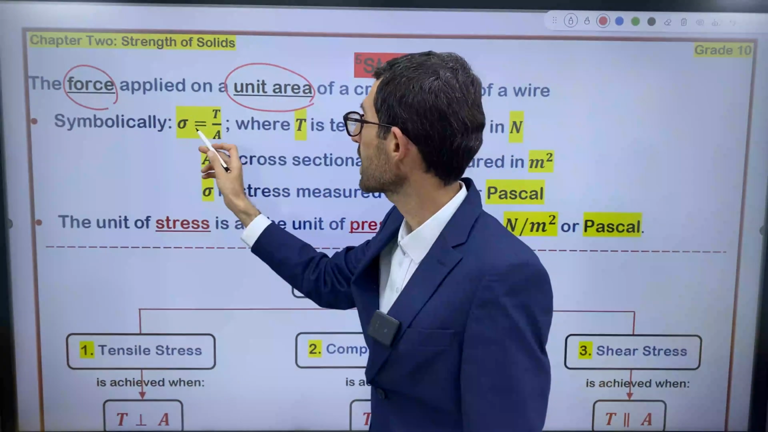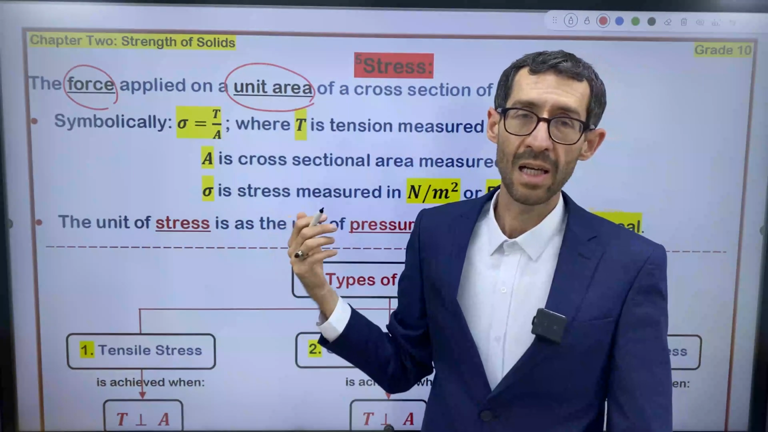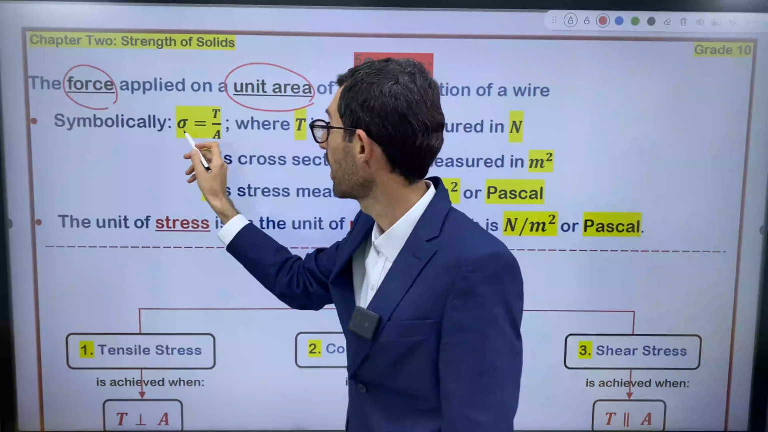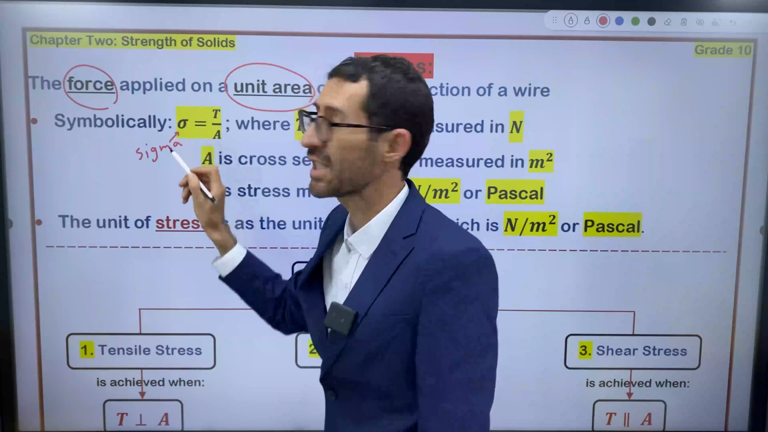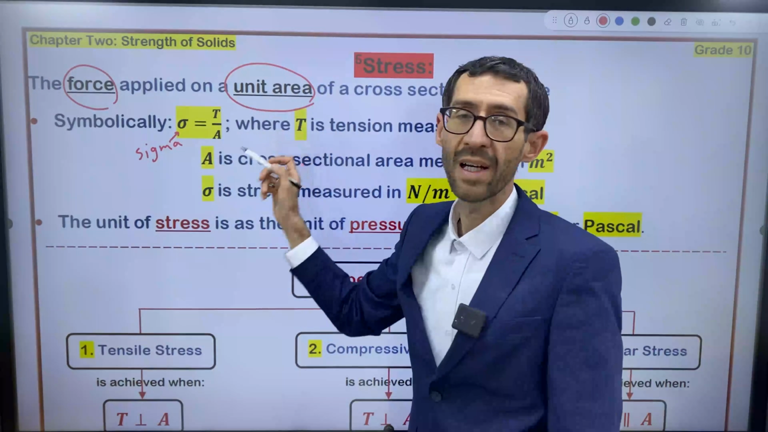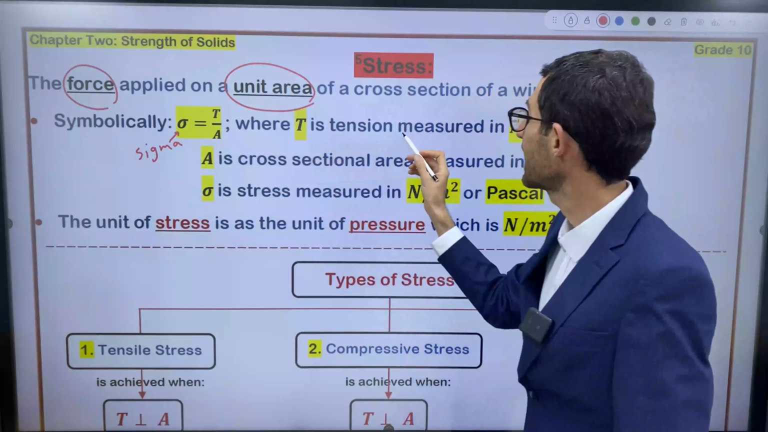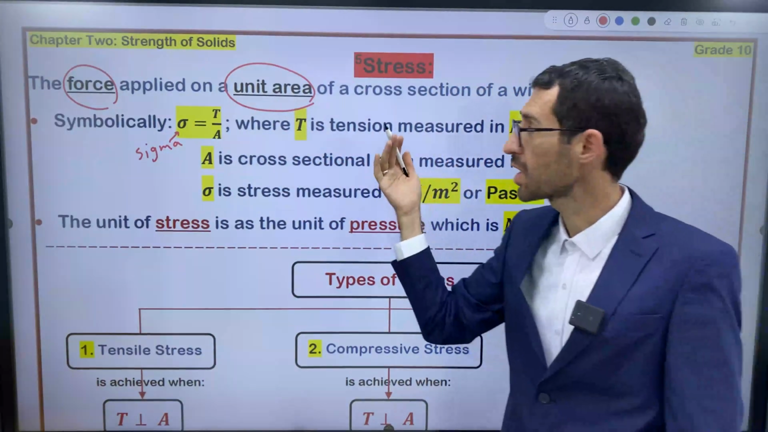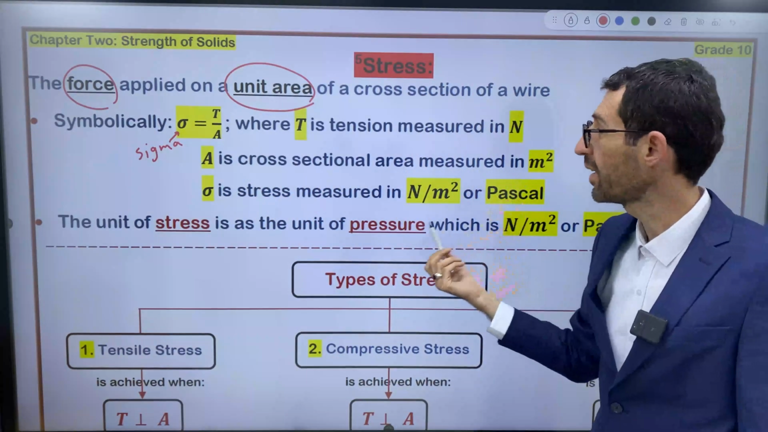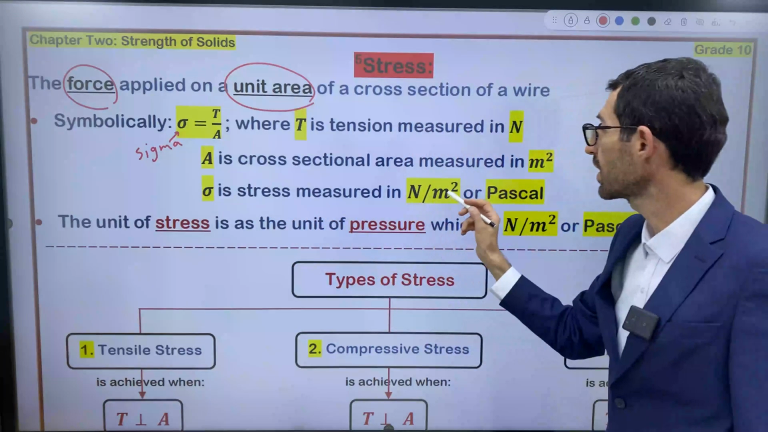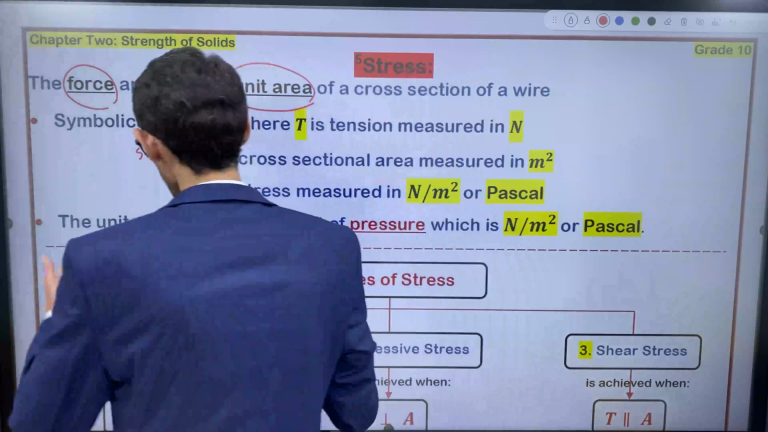Symbolically, stress is denoted by this symbol. This symbol is not an English letter, it's a Greek letter, sigma. I want you to read it as sigma. So sigma means stress. Sigma is equal to T over A, tension over area. It means force over area, where T is the tension measured in Newton, A is the cross-sectional area measured in meters squared, and sigma is the stress measured in Newton per meter squared or Pascal, right? That's it. This is about stress.